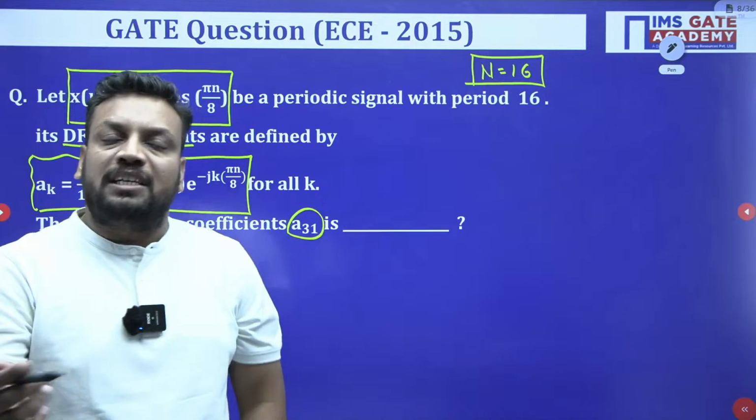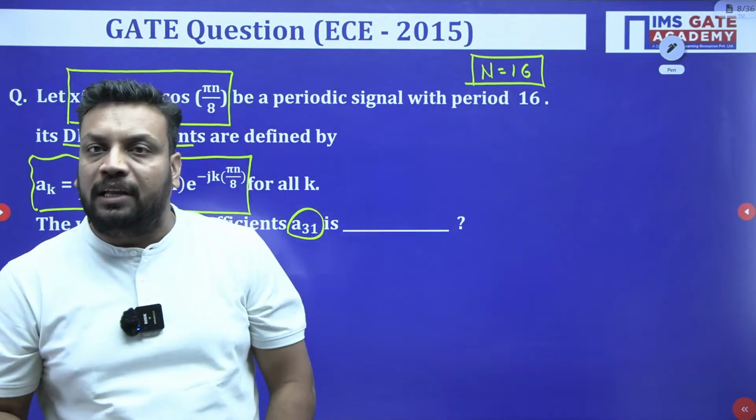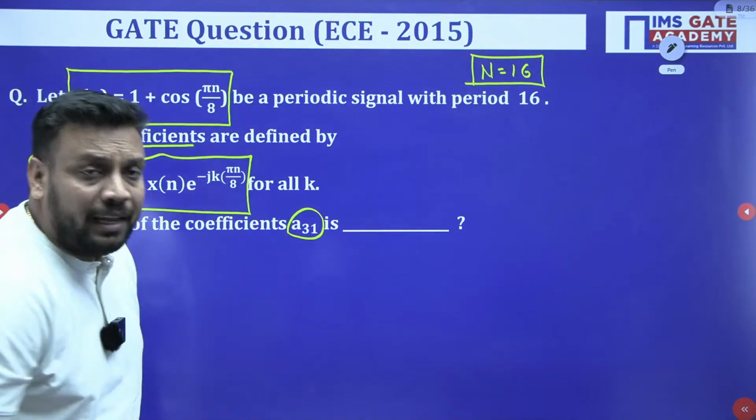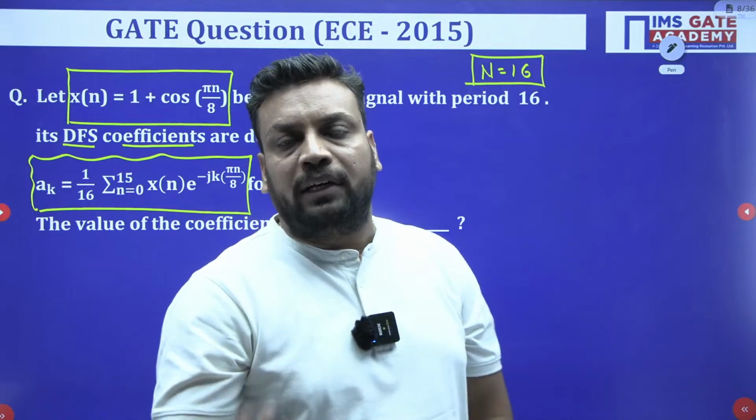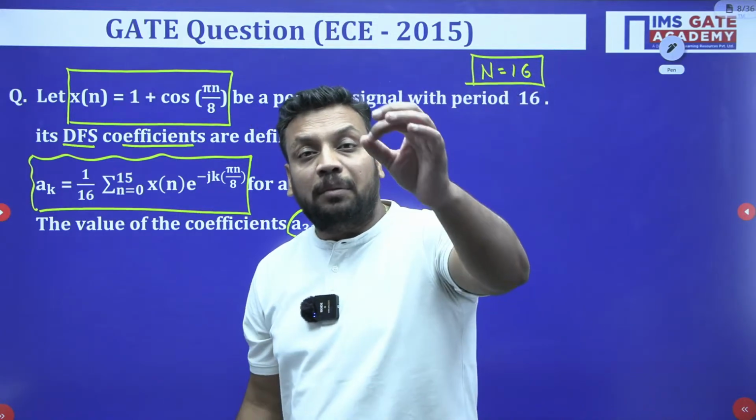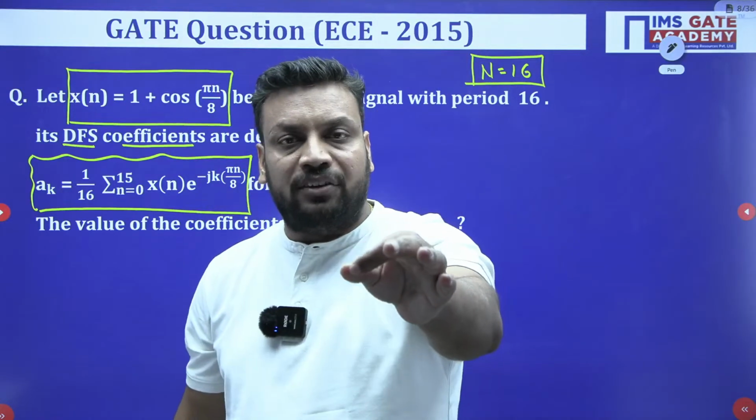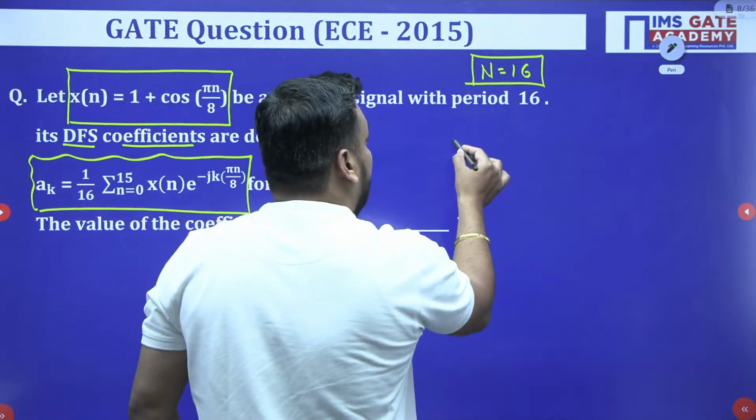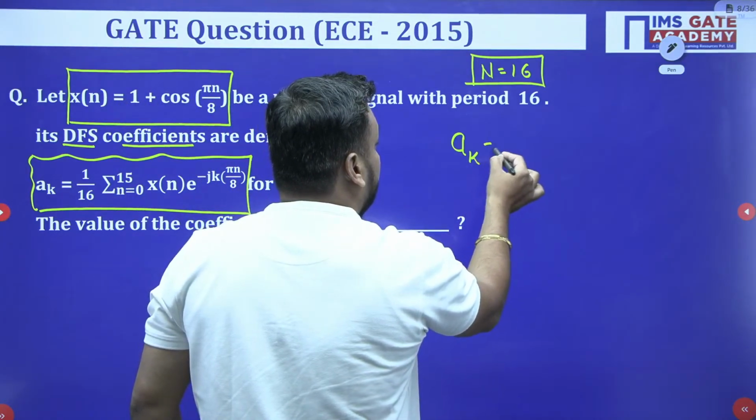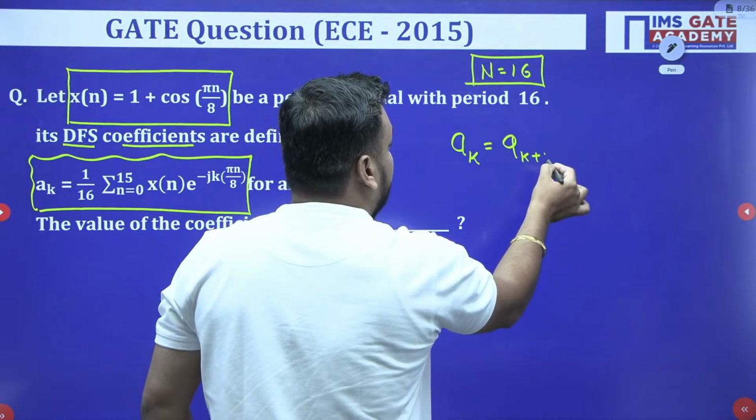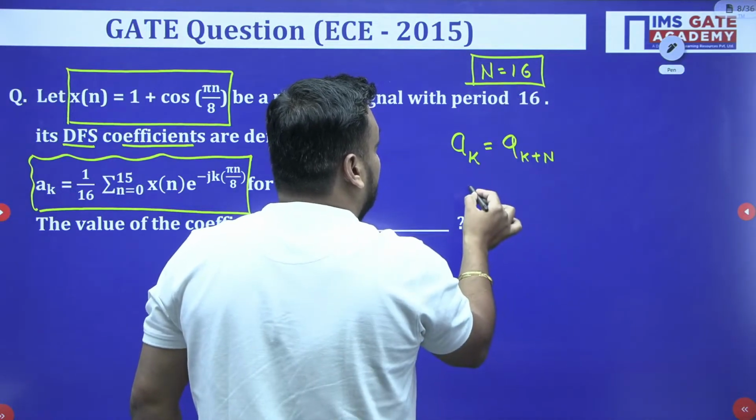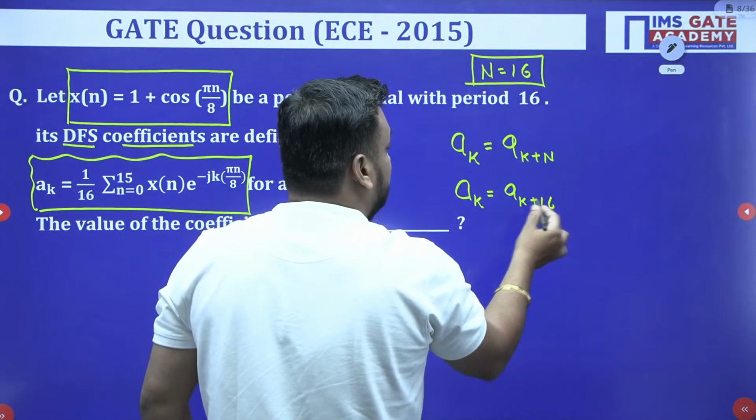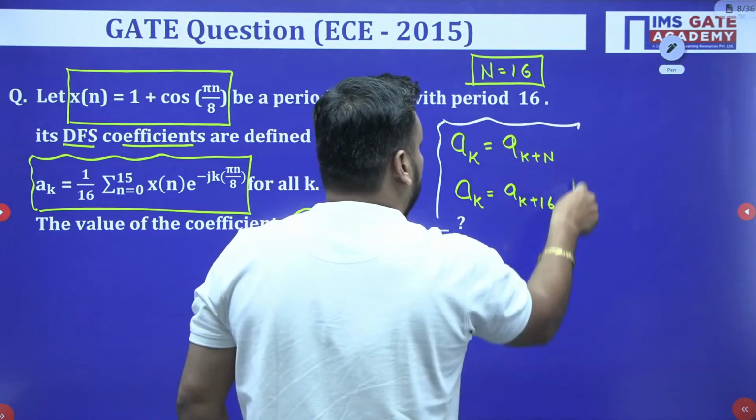Now my dear students, just now we discussed that the discrete time Fourier series coefficient, CK or AK, whatever the representation, must satisfy the periodicity condition. It means if the fundamental time period is 16, then AK should be equal to AK plus capital N, and here capital N is 16, so AK must be equal to AK plus 16. I hope this is clear to you guys.